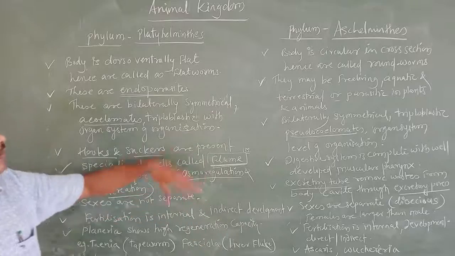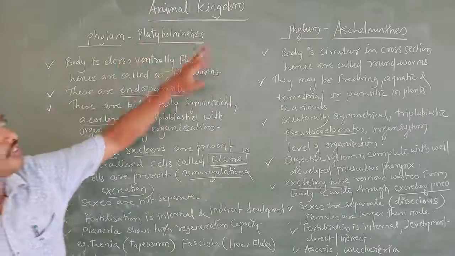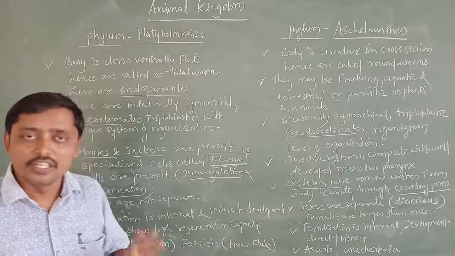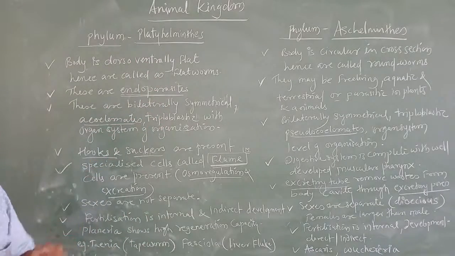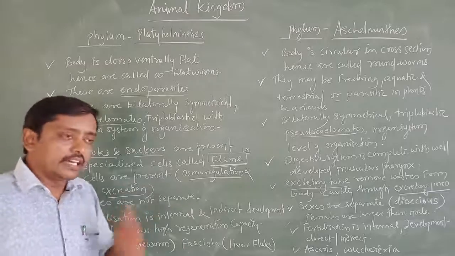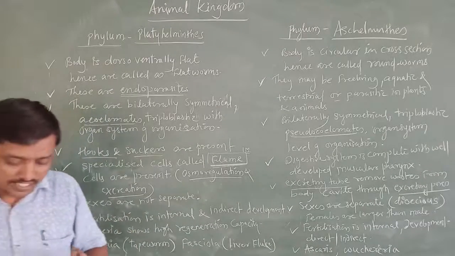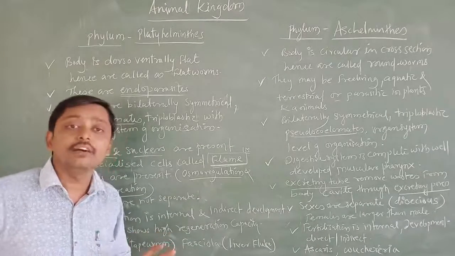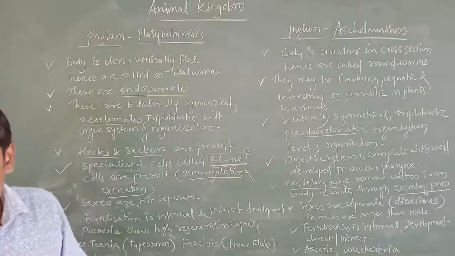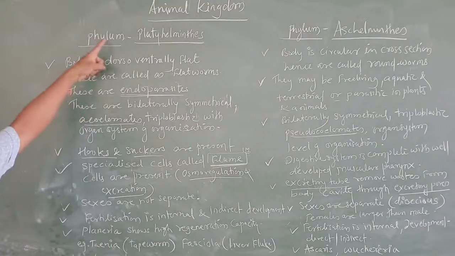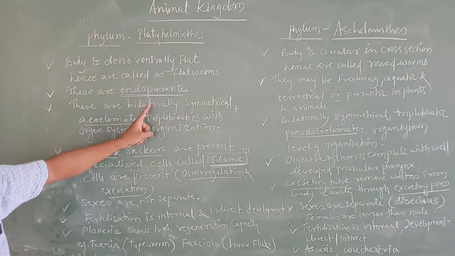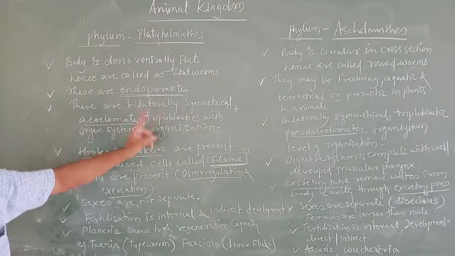Now this is about what? Phylum Platyhelminthes and phylum Aschelminthes. In today's class we have discussed these two phyla, the general characters. Okay, and in earlier class videos we have studied Porifera, Coelenterata and Ctenophora. Now from Platyhelminthes we get bilateral symmetry and triploblastic animals.